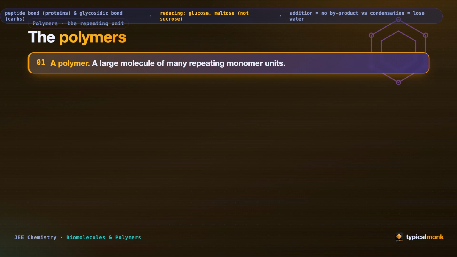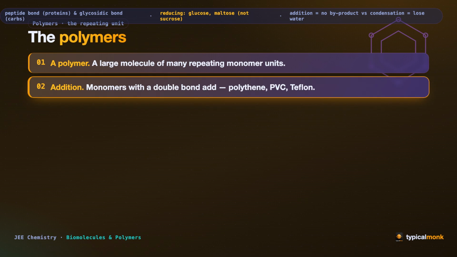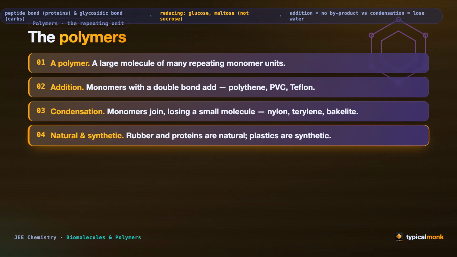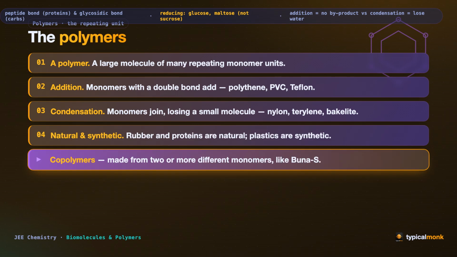Now the polymers in full. A polymer, a large molecule of many repeating monomer units. Addition: monomers with a double bond add, giving polythene, PVC, and Teflon. Condensation: monomers join, losing a small molecule, giving nylon, terylene, and bakelite. Natural and synthetic: rubber and proteins are natural. The plastics are synthetic. Copolymers are made from two or more different monomers, like Buna-S.